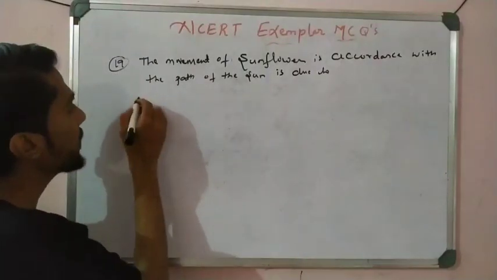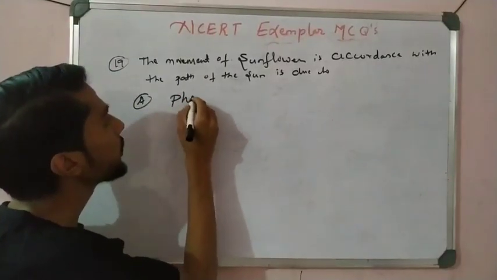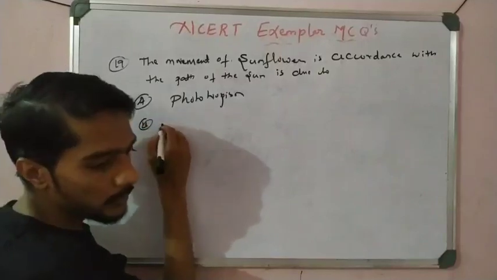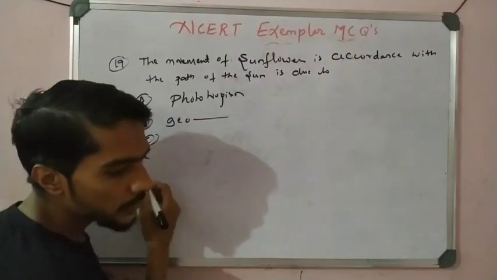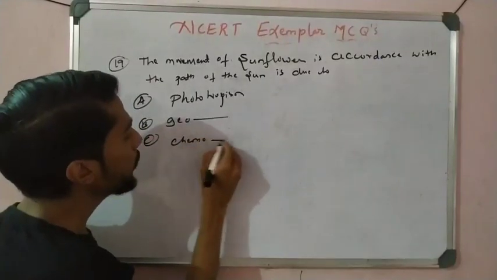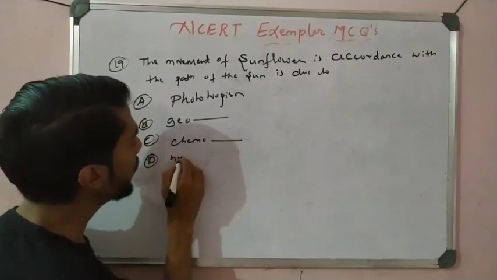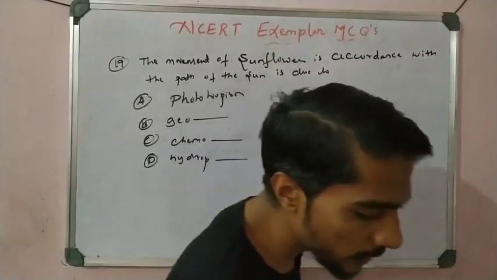And that is actually an example of which movement? So is it phototropism, or geotropism, or chemotropism, or hydrotropism? So which is the answer, students?